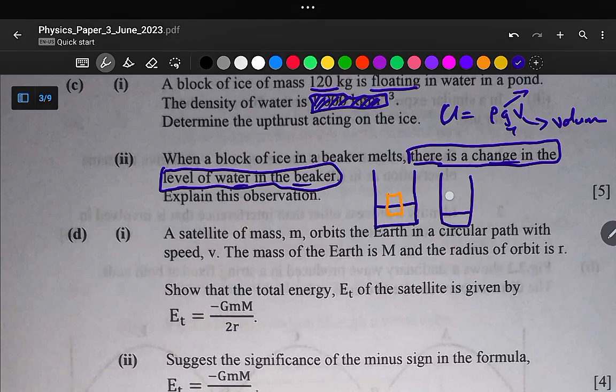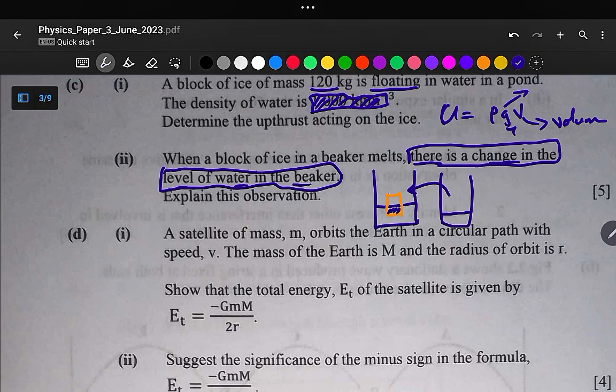And then the moment we have added this ice block, there is a displacement of water. So when this ice starts to melt, it is covering the same portion of the water that was displaced. So there's no new change of the volume of water. Why? Because this melting ice is just filling up the displaced volume by the ice. So there will be no change.